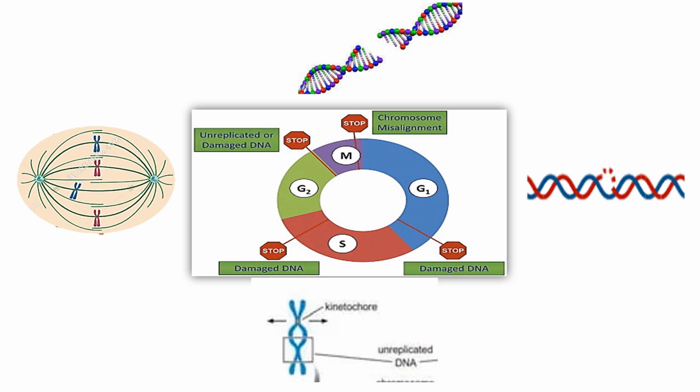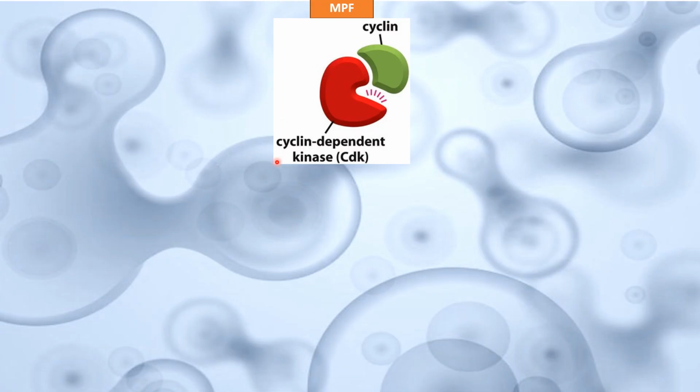Now the question is how these events are checked at different checkpoints. The cell cycle progression and its regulation is managed by conserved protein kinases known as cyclin-dependent kinases, which work together with cyclin by making a complex known as MPF, that is maturation promoting factor.